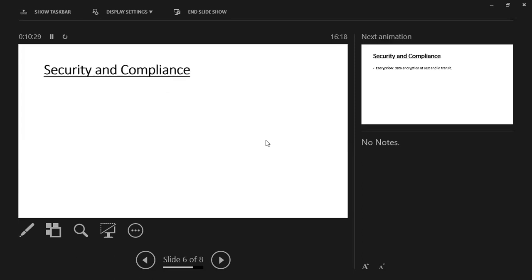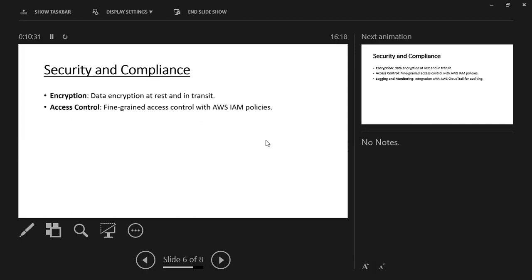Next is security and compliance. All the data is encrypted, so there is no security issue in AWS S3. We also have access control, which decides who can use the data we have stored in AWS. We can give permission publicly so anyone can access the data, or so no one can access it. This is in our hands.